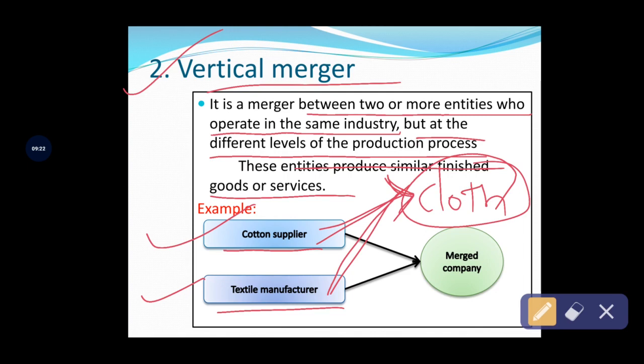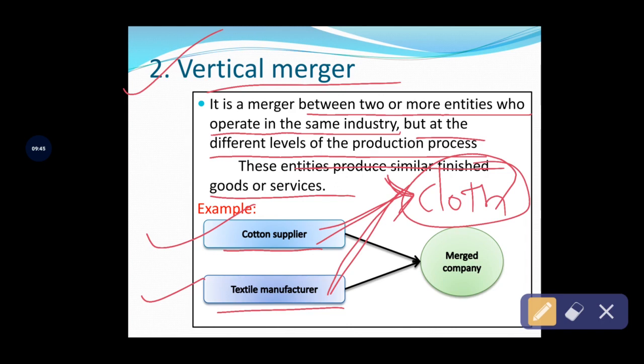Once again, a vertical merger is the combination of two or more business organizations who operate in the same industry, in this sense the cloth industry, but at different levels of production processes. One industry is engaged in cotton supplying and another in textile manufacturing.